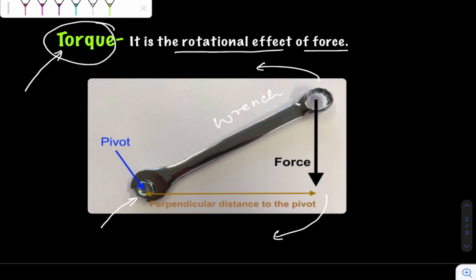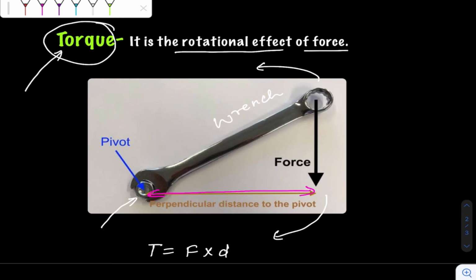Now how to find out the magnitude of the torque? What is the formula behind it? Torque is equal to whatever force you are applying times the distance of the force from the pivot point. So this distance which I am showing you on the screen, this is the distance which you need actually.